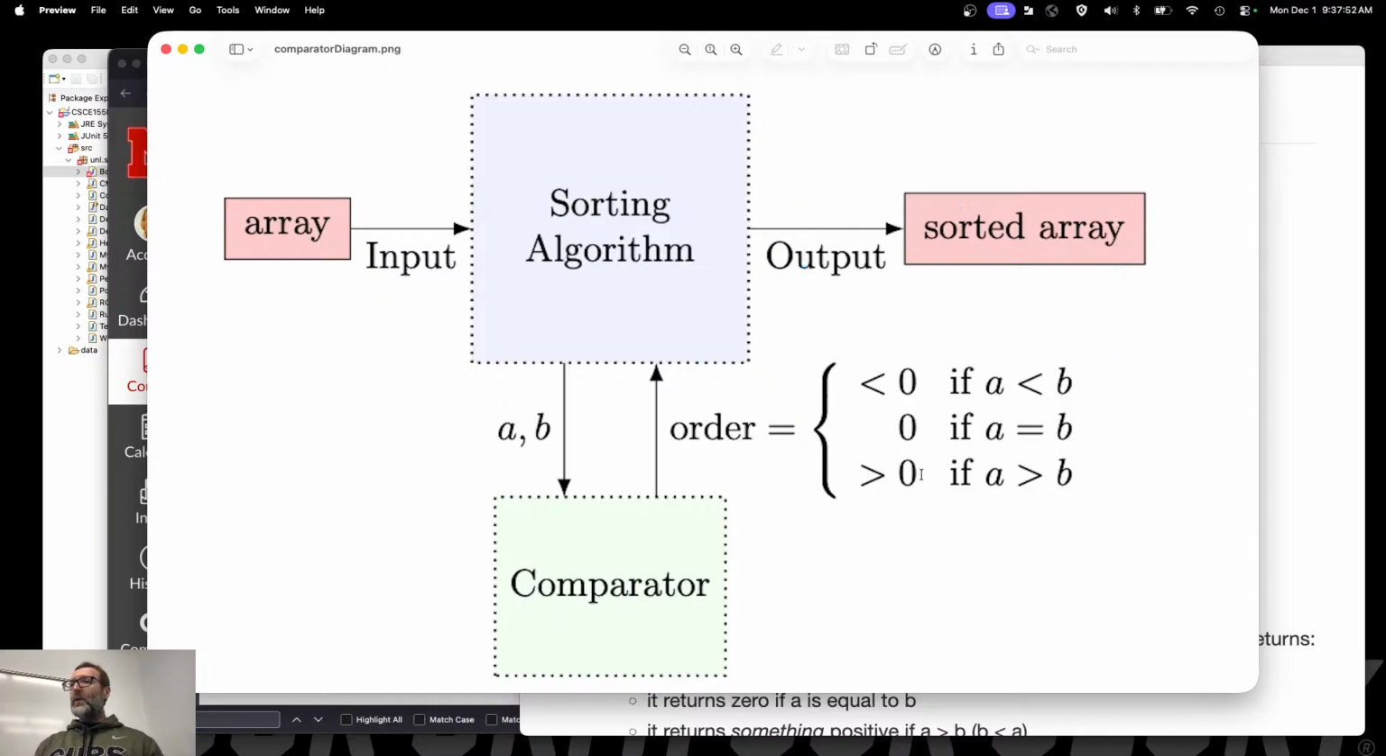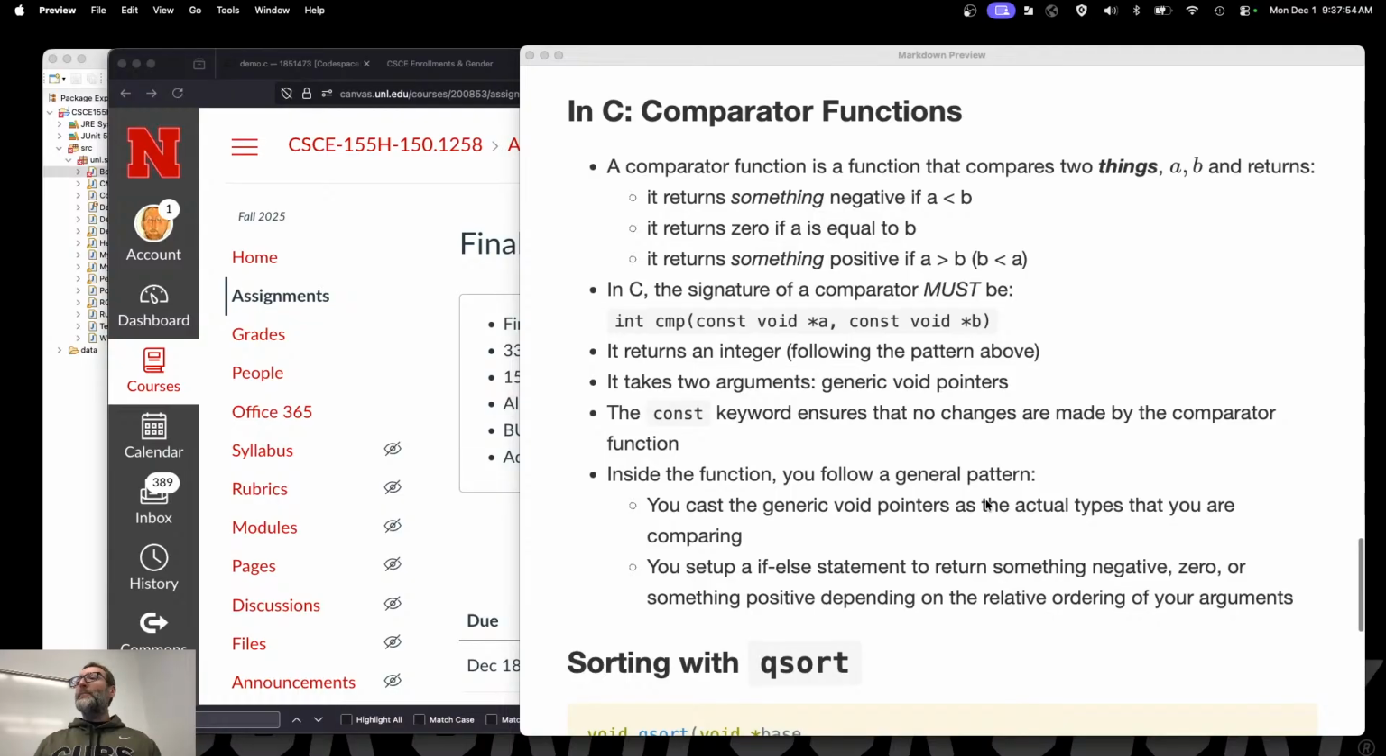As a reminder of how this worked, in C, it was comparator functions. Comparator functions return an integer, and they take two const void star pointers. Remember that those are generic void pointers. This is generic programming. If we had put in an integer here or something, it would only have been good for an integer. And that's not what qsort takes. It does return an integer, though, following that same pattern, something negative, positive, or 0, depending on the relative ordering of those two things. It uses the const keyword because it's not going to be making changes. It's just going to be looking at them and deciding which one goes first.